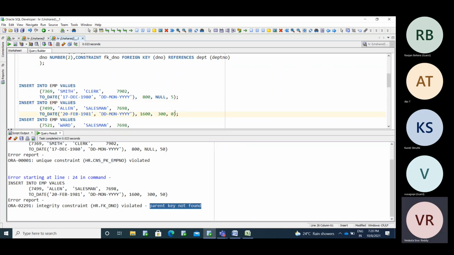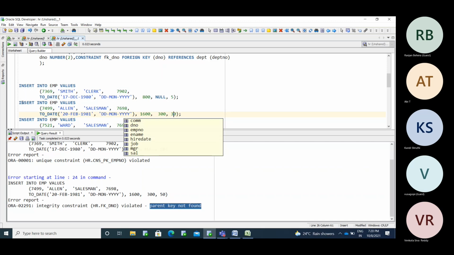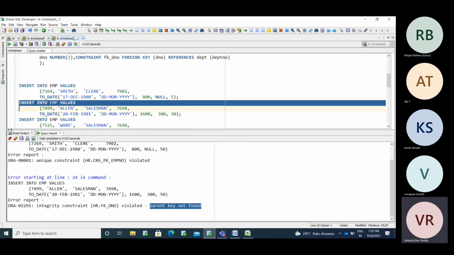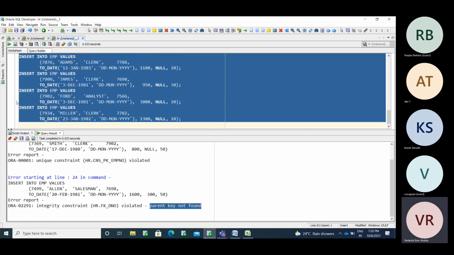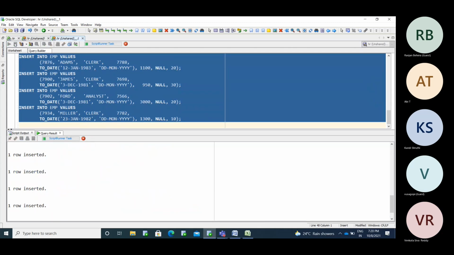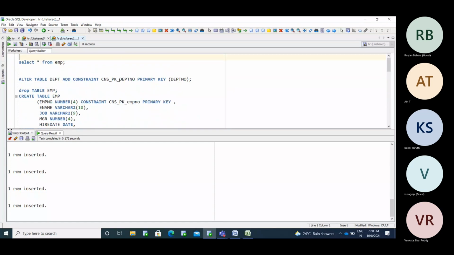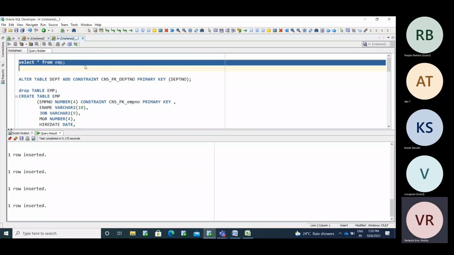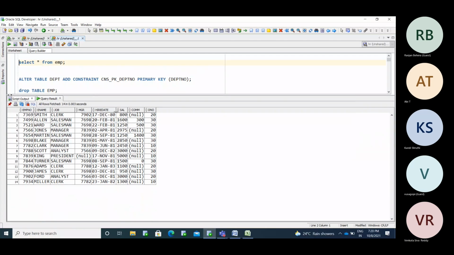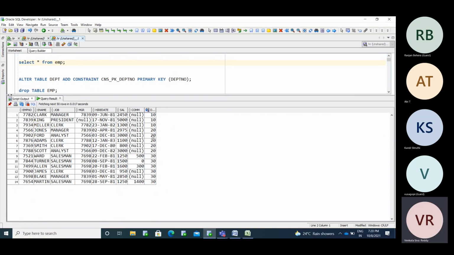Here we have 30, right? Now I'm going to insert this and commit. So the employee table has records for the departments available here: 10, 20, 30.